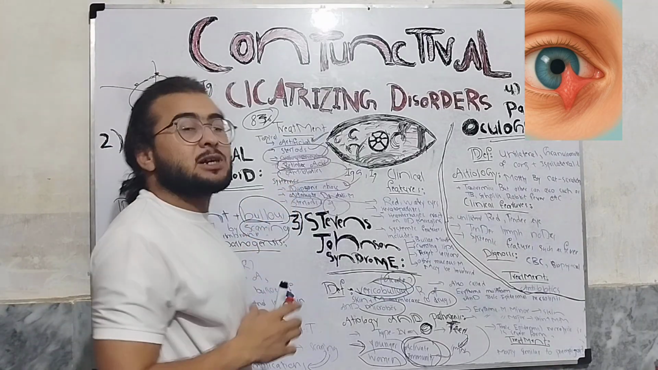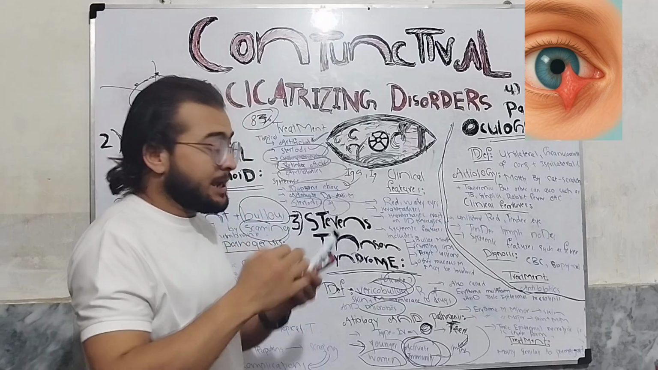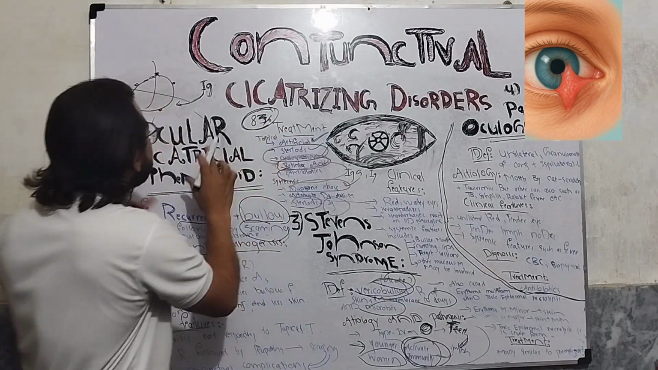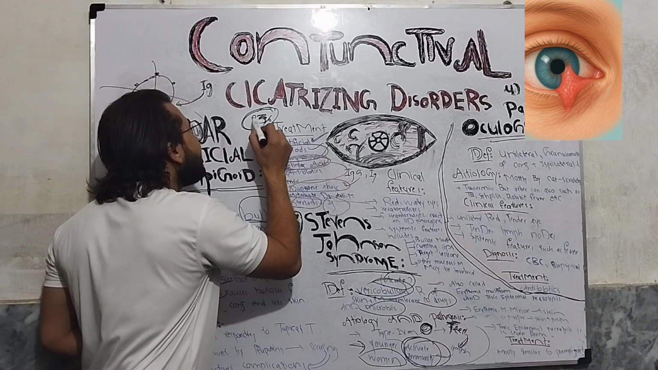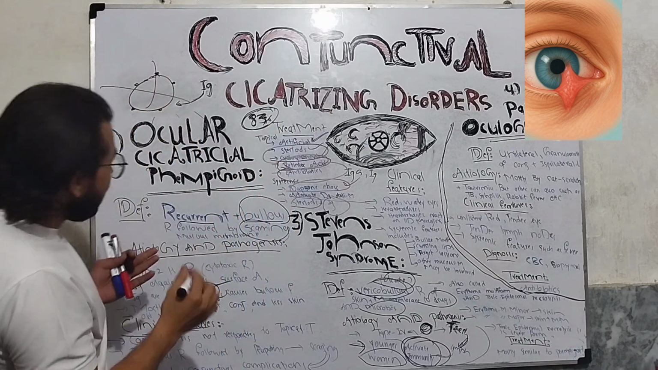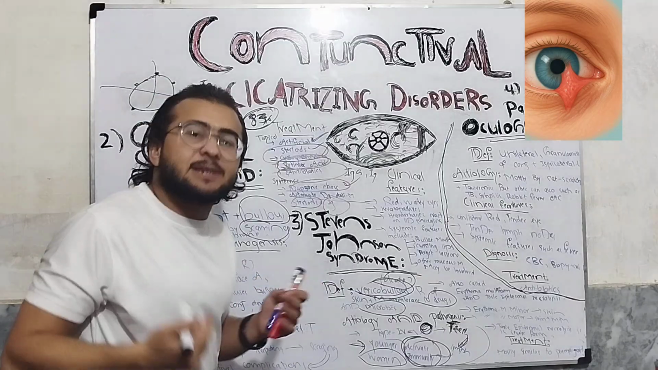How can we diagnose the condition? The condition can be diagnosed, for example, if we take a biopsy. So in ocular cicatricial pemphigoid, biopsy is 83% positive for the condition, okay? But we can also diagnose the condition from its clinical features.